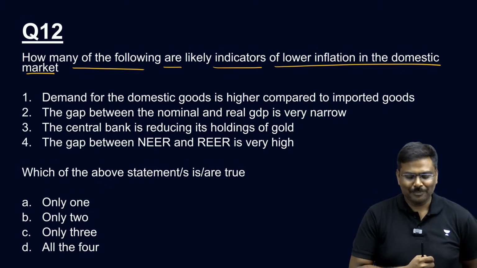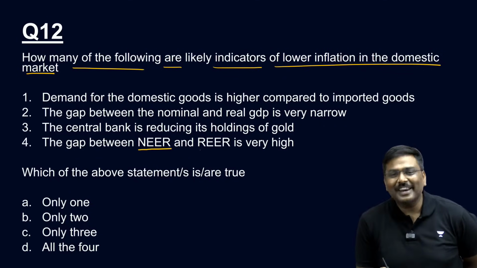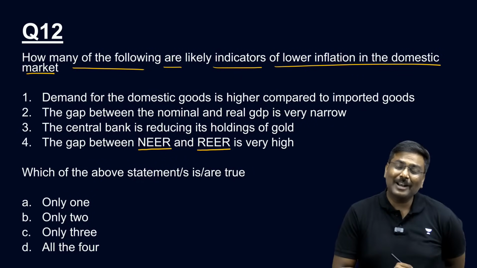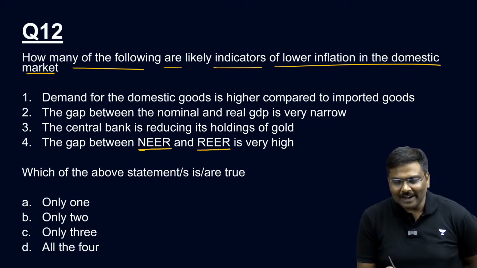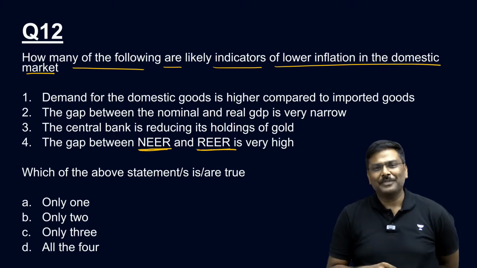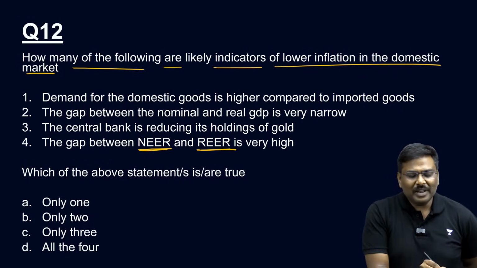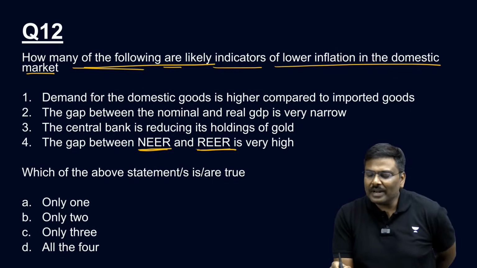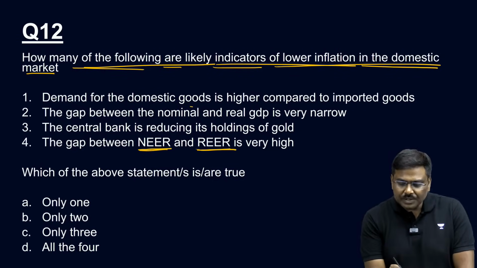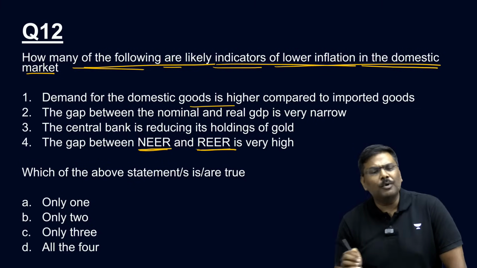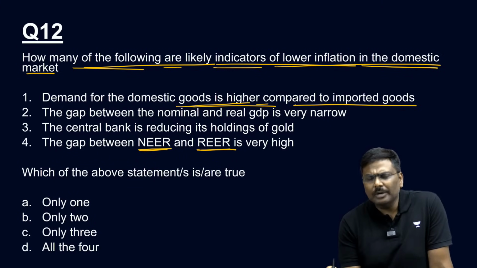Okay, let's start then. Many of you, I'm pretty sure, will be afraid of REER and NEER. Correct? Do let me know. That is exactly why I've put a statement on REER and NEER. Now let's start. How many of the following are likely indicators of lower inflation in the domestic market? Demand for domestic goods is higher compared to imported goods.